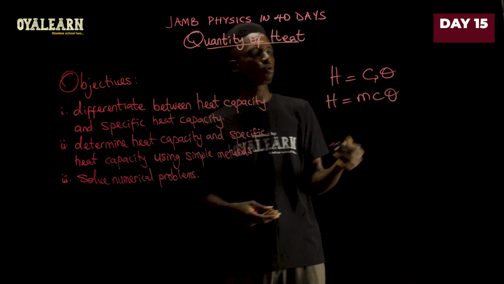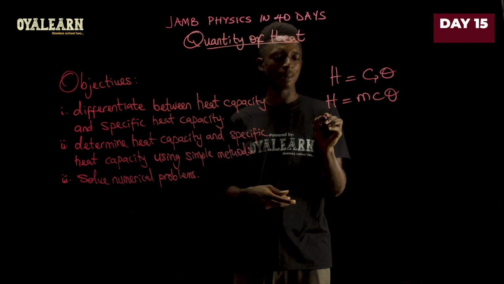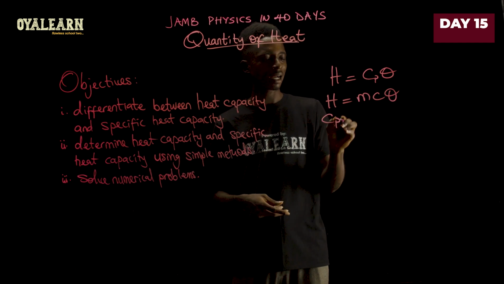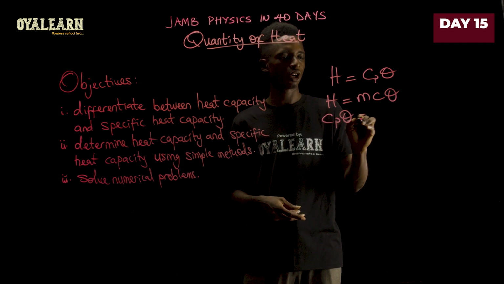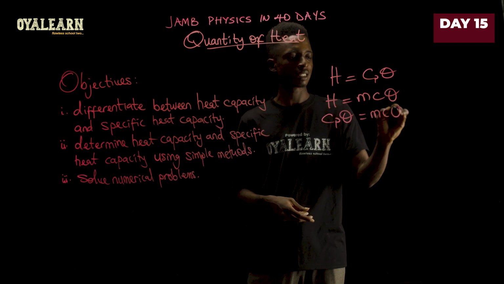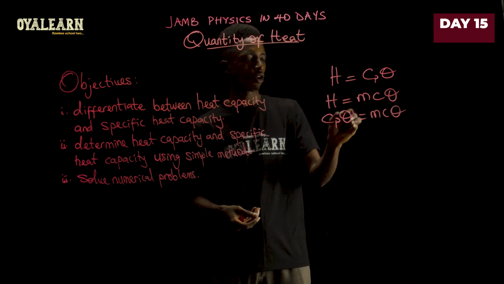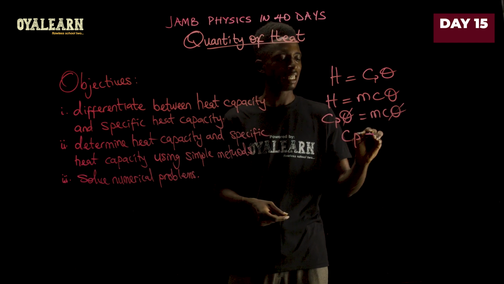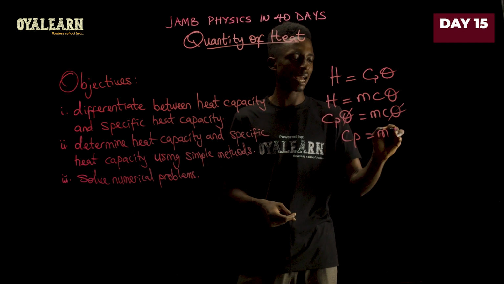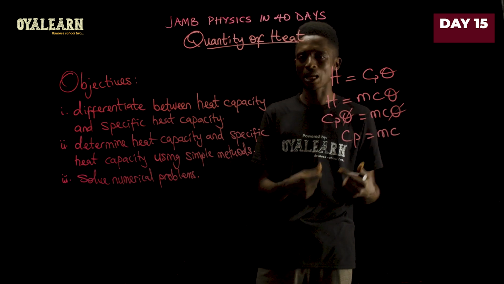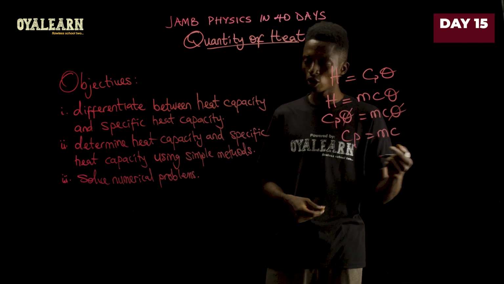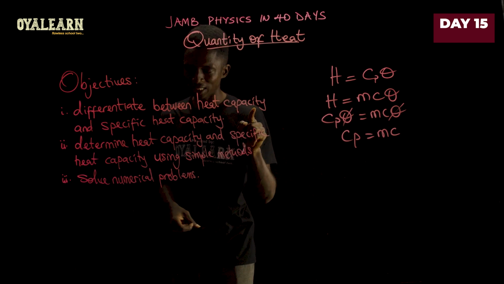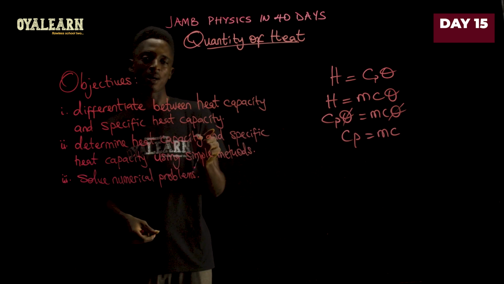Since these two are the same, we can equate them and say thermal capacity multiplied by change in temperature equals mc theta. From here, of course, theta cancels theta. So that tells you that heat capacity equals mass multiplied by specific heat capacity. This is the relationship between heat capacity and specific heat capacity.